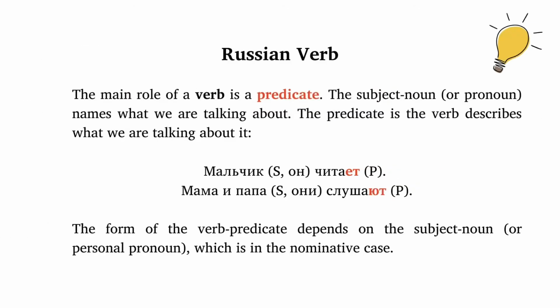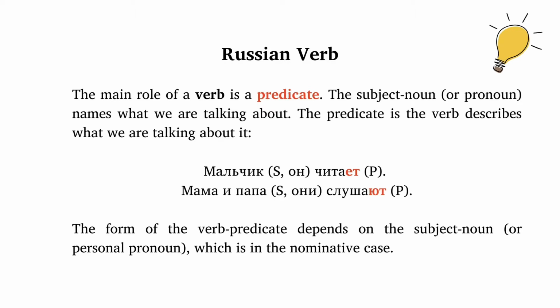Present tense of Russian verbs corresponds to the English present simple, present progressive, or maybe present perfect. In the present tense, Russian verbs conjugate, change by person and by number. Each person has its own ending. The main role of a verb is a predicate. The subject noun or pronoun names what we are talking about. The predicate of the verb describes what we are talking about it. For example, мальчик читает.